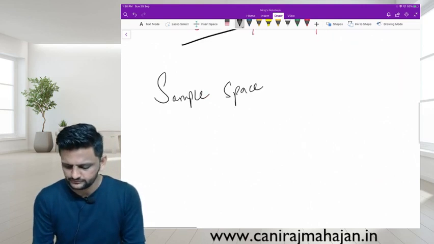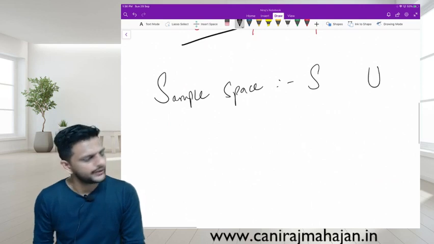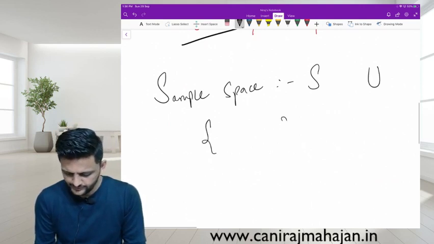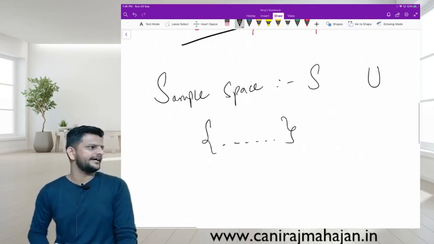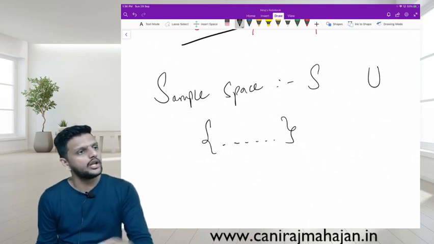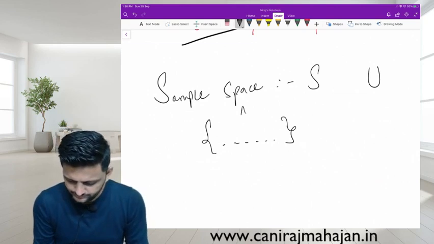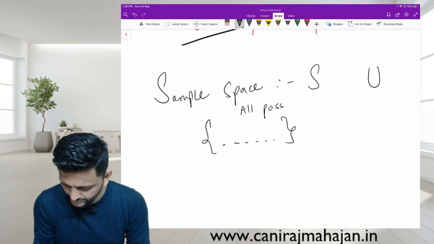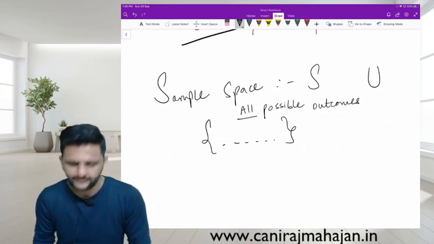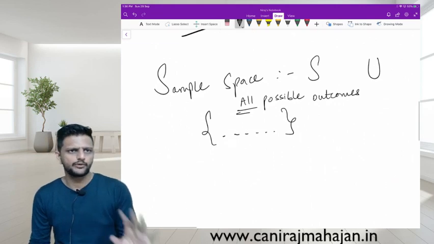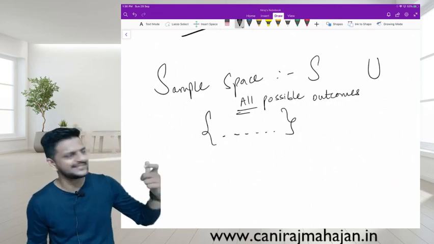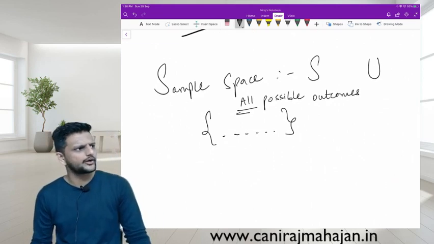Then we understand about sample space. How do you denote it? S or U. Correct? It is a set or collection of all possible outcomes. Very good. Okay, it is all. Don't forget. So in the formula of probability, are we going to use this number in the numerator or denominator?